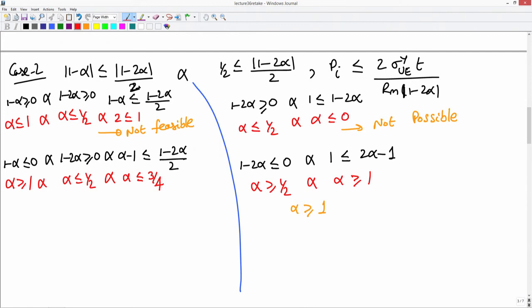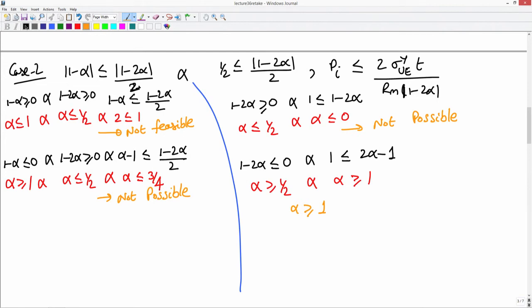Okay. Now, combining all this, what you will get is alpha must be greater than 1 and less than 3 by 4, okay, which is not possible. It is not possible that alpha can be greater than 1 as well as less than 3 by 4. So, this is not a possible solution, possible to find such an alpha.